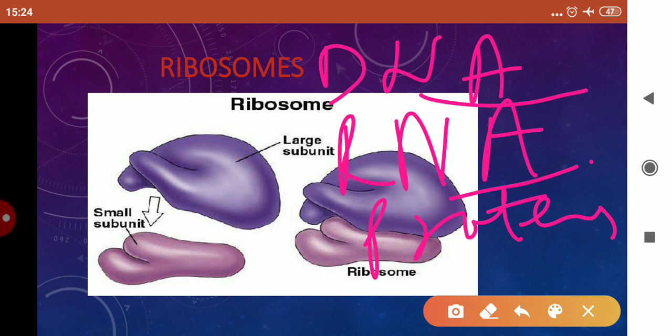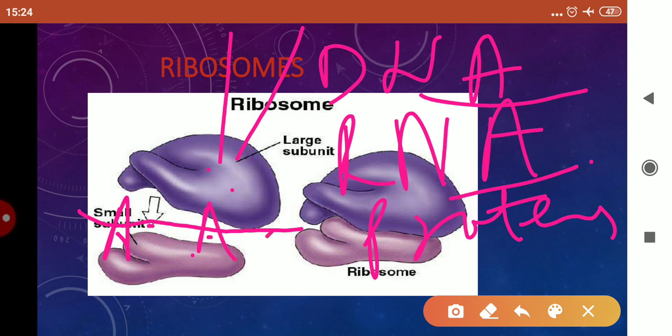What happens in the ribosome is that when both subunits join together and start the formation of protein, RNA comes and binds here, and this is responsible for bringing the amino acids which bind to its site, and then they are responsible for forming the bonds between the amino acids.